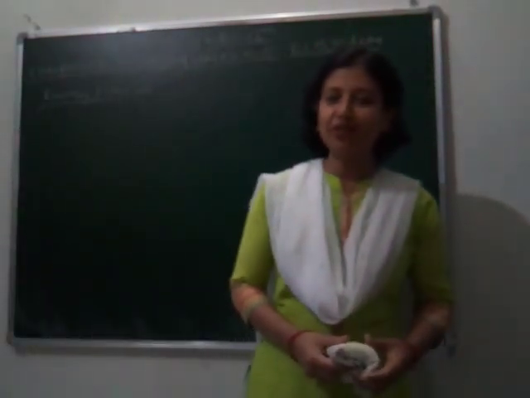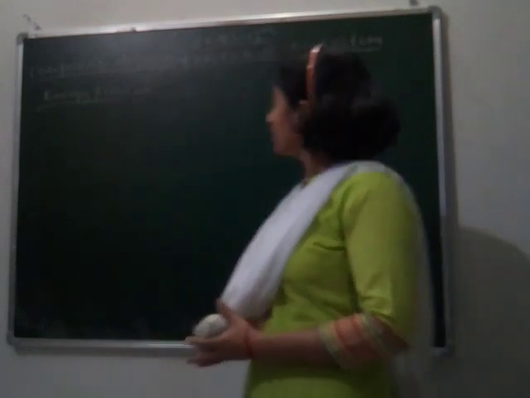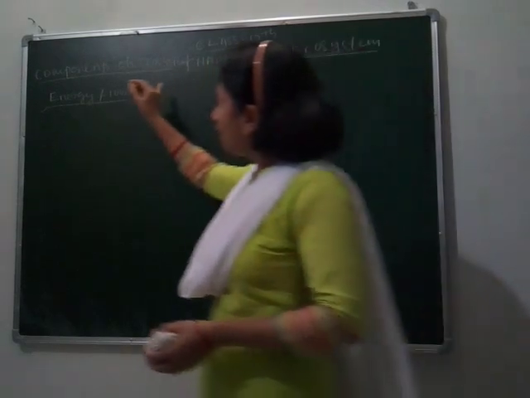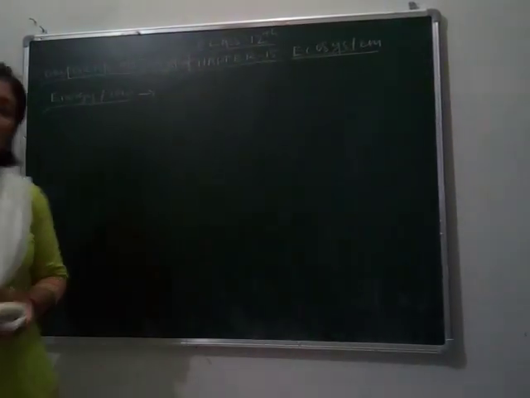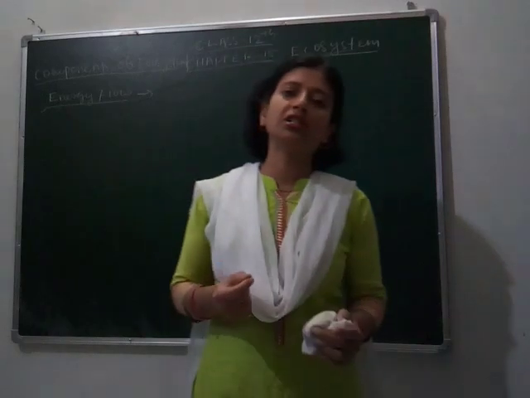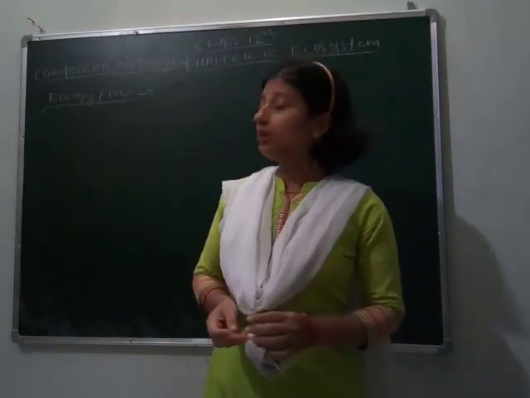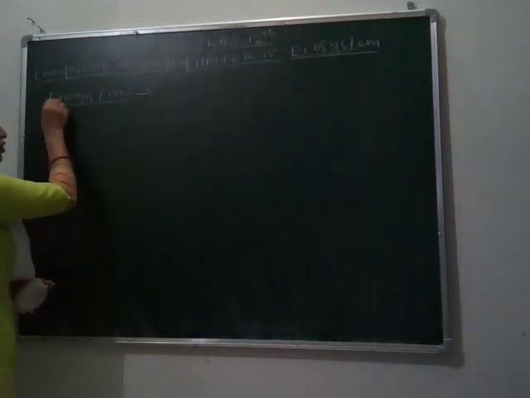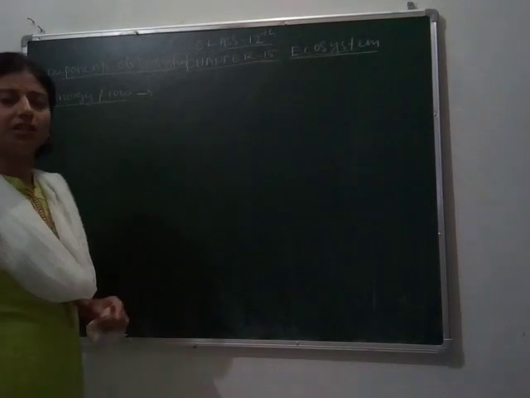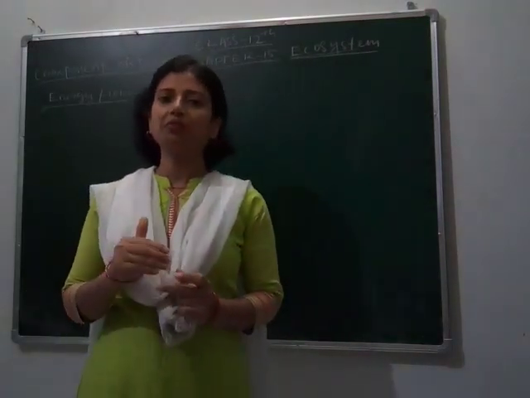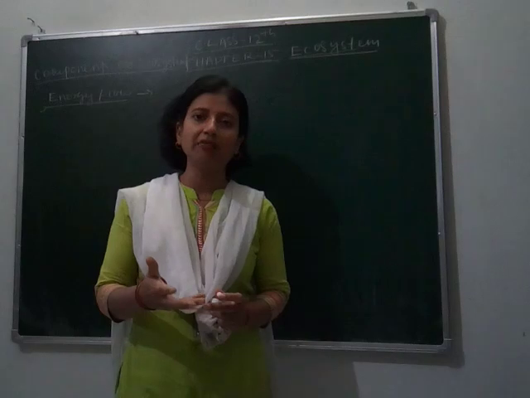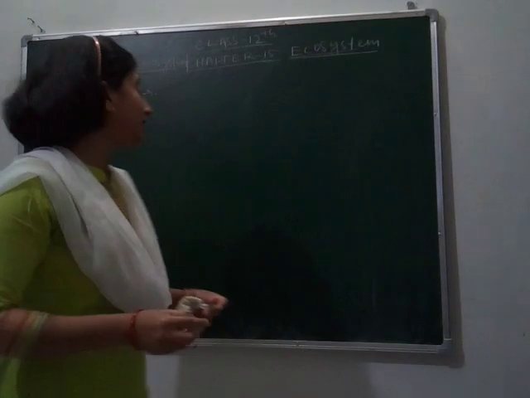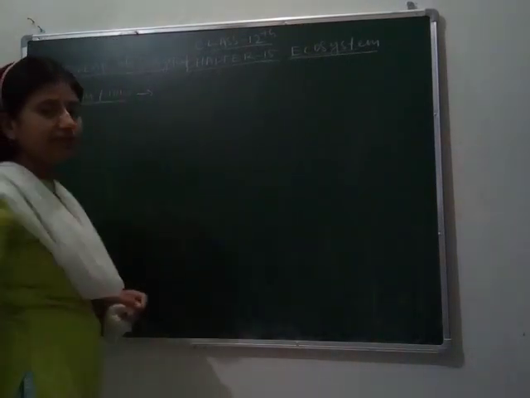Hello students, good morning. Let's continue with chapter 15 of class 12, that is ecosystem, and our topic is components of ecosystem, means the components which make the ecosystem functional. We have already studied productivity and decomposition, and in today's class I am going to teach you about energy flow. Energy flow means when energy is transferred from one trophic level to another trophic level. Then the question arises, what is a trophic level and what are its components. So let's understand it in brief.